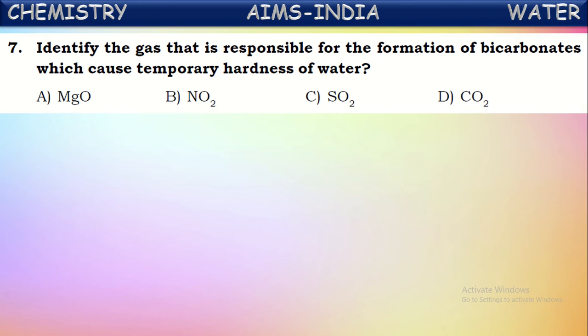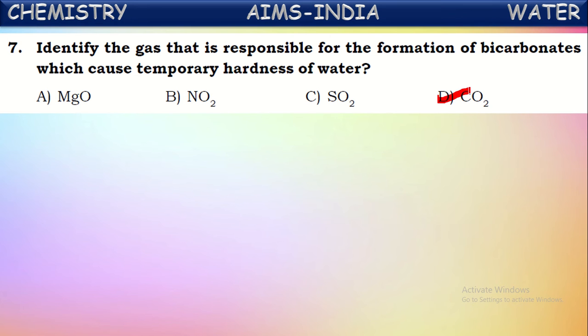Next, identify the gas that is responsible for the formation of bicarbonates, which cause temporary hardness of water. By the dissolution of one of the gases given here into water, bicarbonates of metals are formed. What is that gas? That is carbon dioxide.